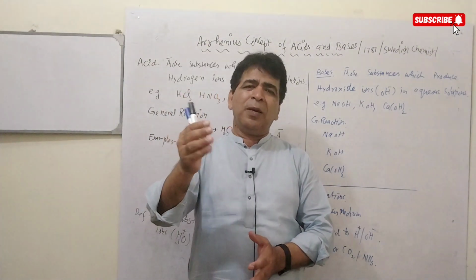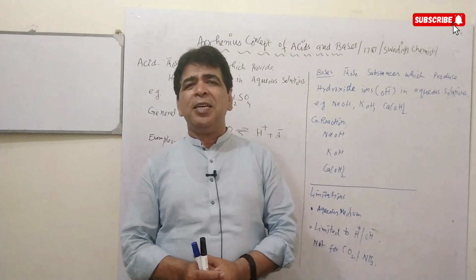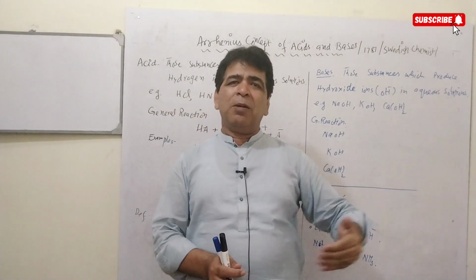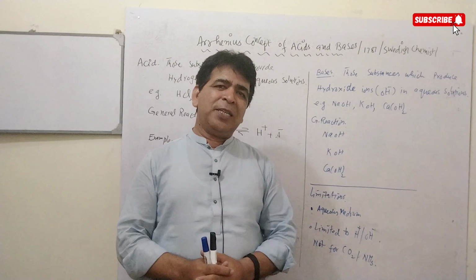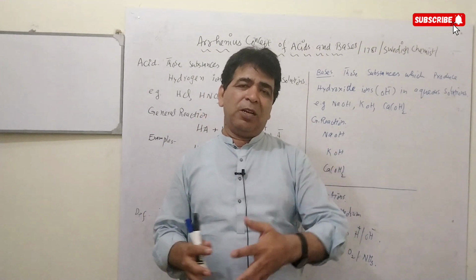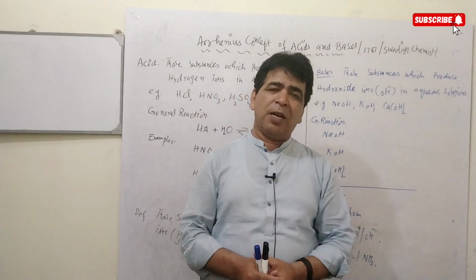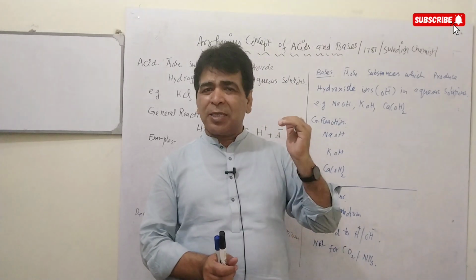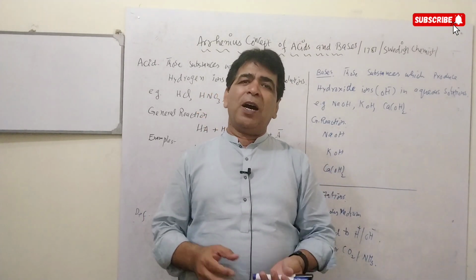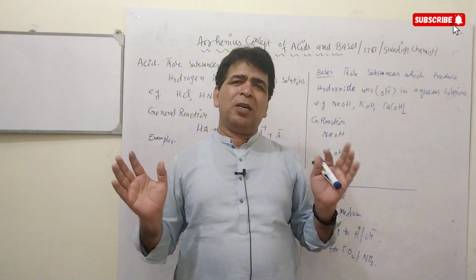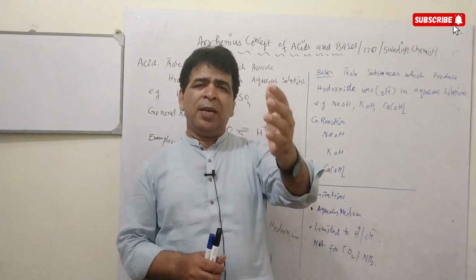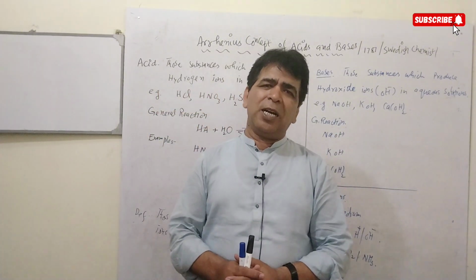Arrhenius, you know, dear students, was a Swedish chemist, and he presented his idea about acids and bases in 1787. The Arrhenius concept of acids and bases was limited to those substances that contain hydrogen ions and hydroxide ions.